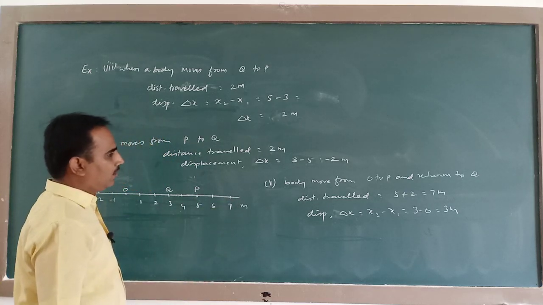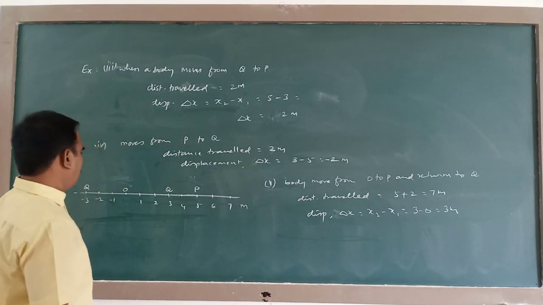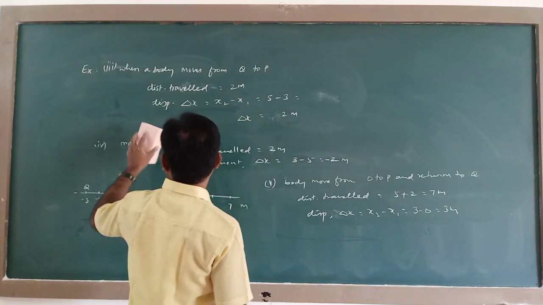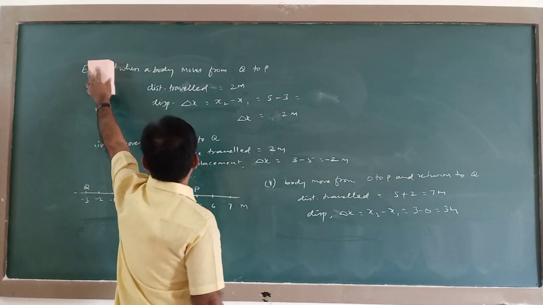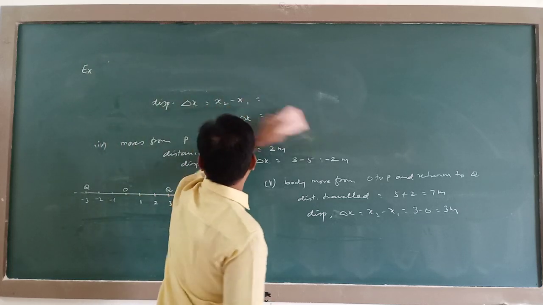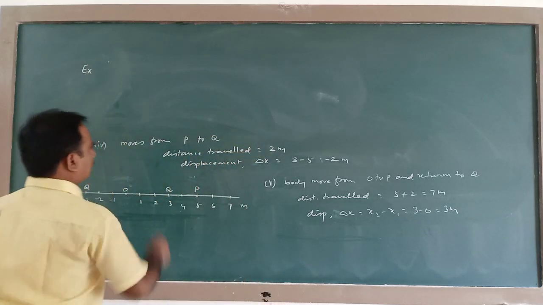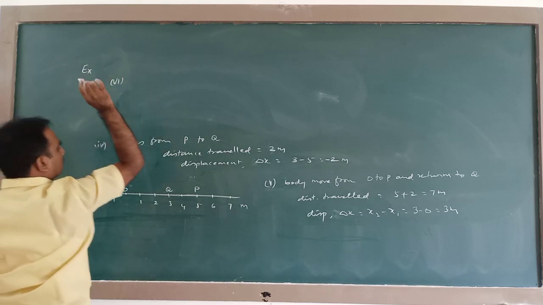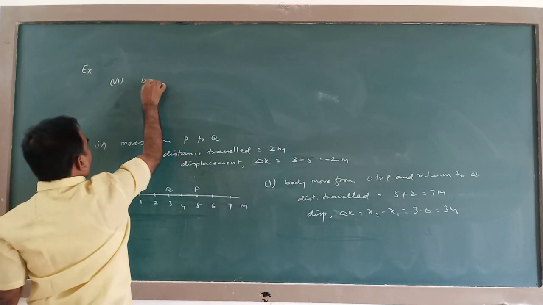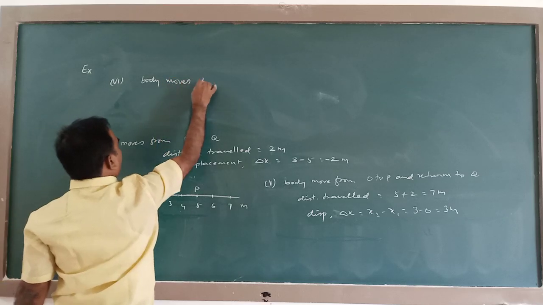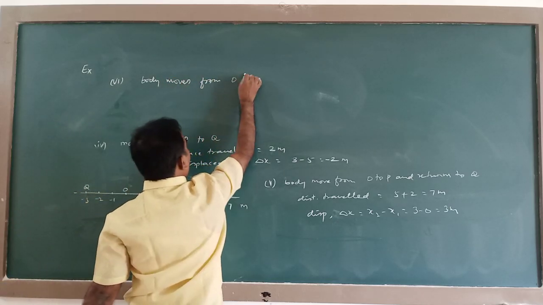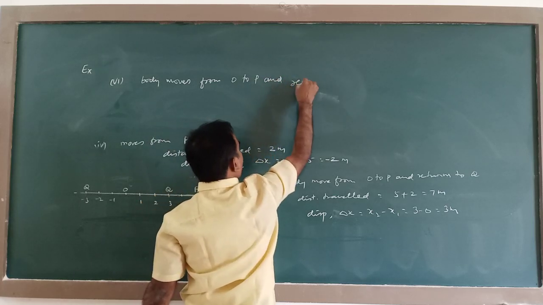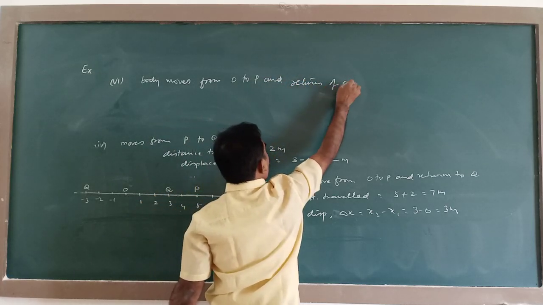So this is the fifth example. The next one, sixth: body moves from O to P and returns to O.